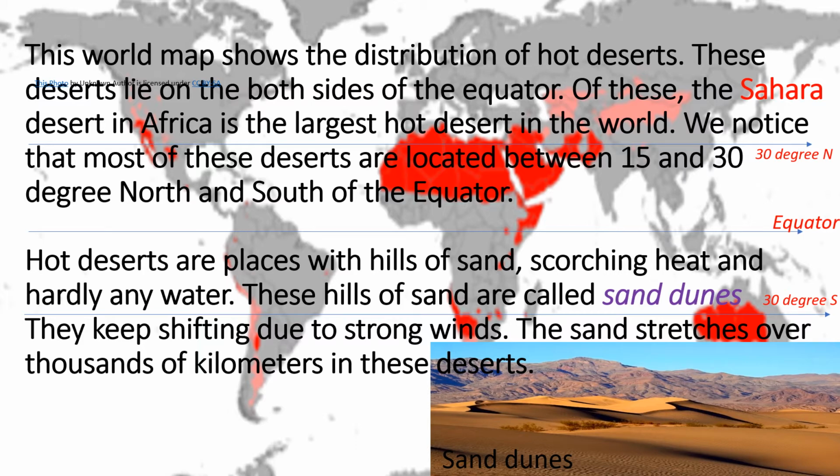We notice that most of these deserts are located between 15 and 30 degrees north and south of the equator. In the middle, the equator is lying, and 30 degrees north and 30 degrees south positions are shown in the map, and you see the regions of the hot deserts marked red.